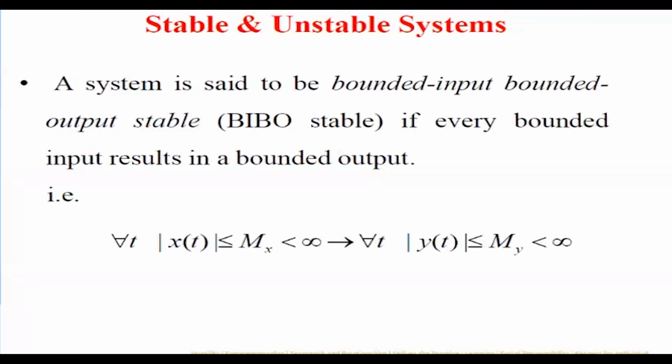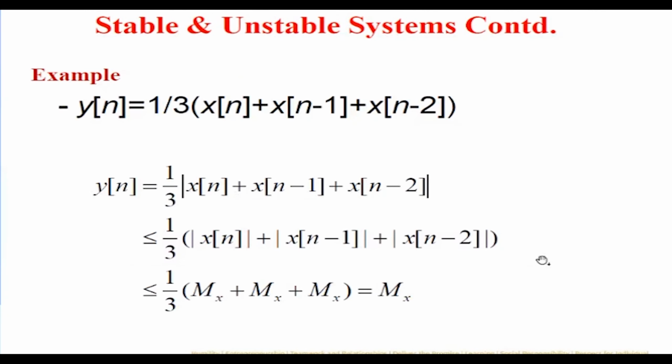Since you are a normal person, if you give a little push to one of your friends, what is going to happen? He'll move a little bit. So bounded input, a little bit of force you apply, then output is a little bit of movement. So that is called bounded. If you're Balakrishna, even if you apply a little bit of force, then he will keep on moving in space, keep on going to infinity. So that is an unstable system. Okay, so this is the stable and unstable system.